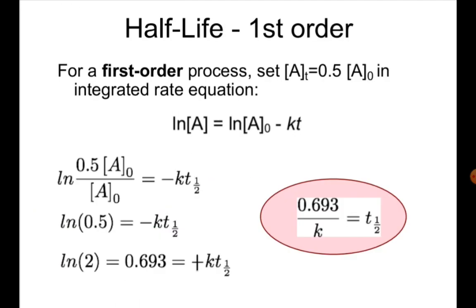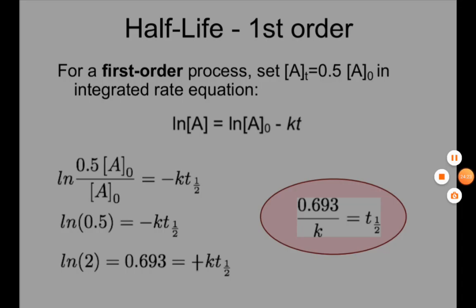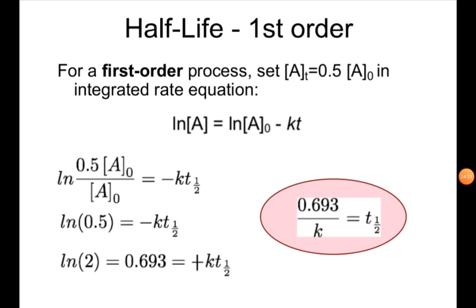Now for first order, we know the formula ln [A] equals ln [A]0 minus kt. If we consider the half-life, then obviously the concentration of A should be 0.5 [A]0.